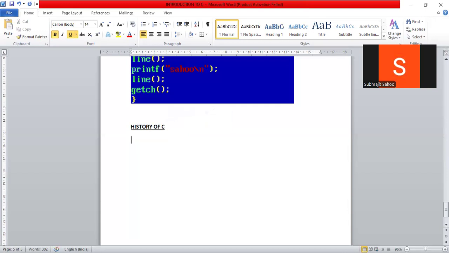History of C. Sir, in which year was C developed or did C come to market? The first version of C was released. C programming language is a software, right? In which year did C come to the market?